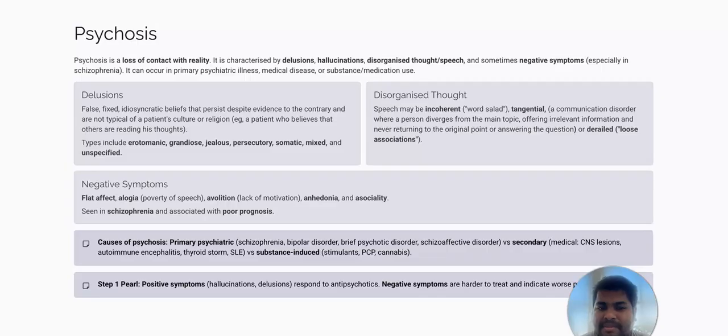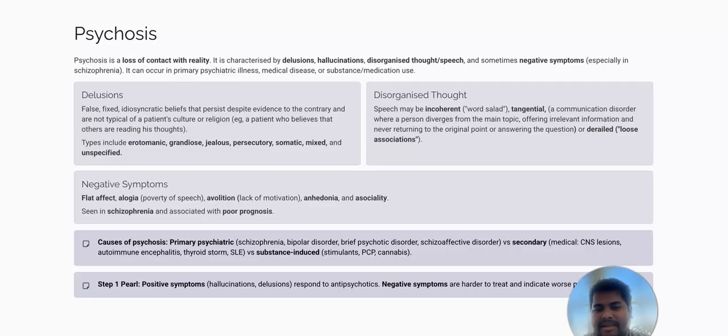It persists despite evidence to the contrary and is not typical of a patient's culture. So if a person has a false belief that is fixed, that cannot be changed even if someone tries to convince him, and that is not related to his culture, then that sort of thought is called a delusion. Okay, types include erotomanic, grandiose, jealousy, persecutory, somatic, mixed, and unspecified.